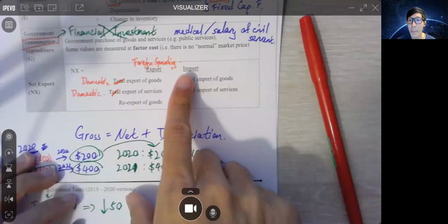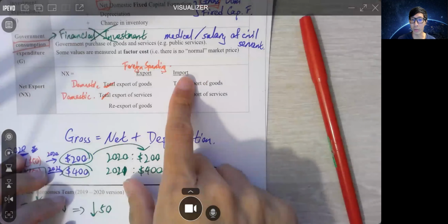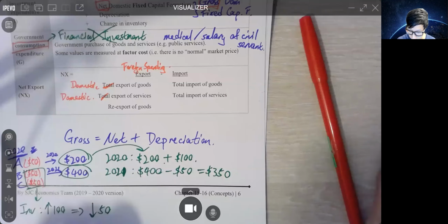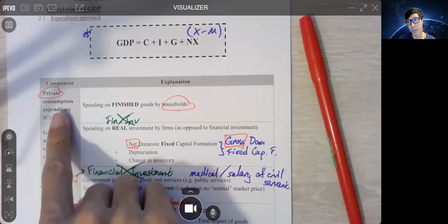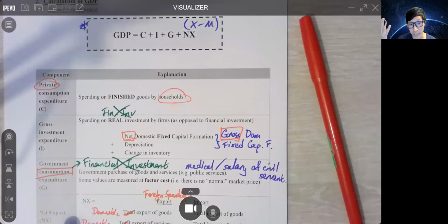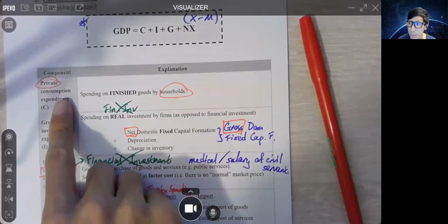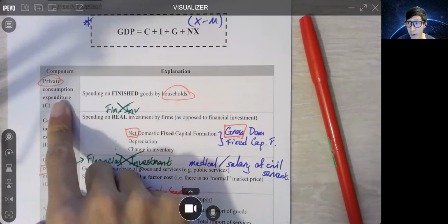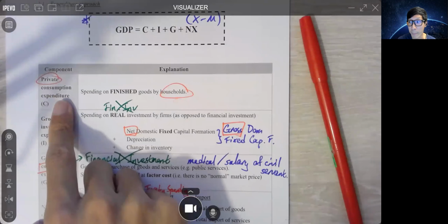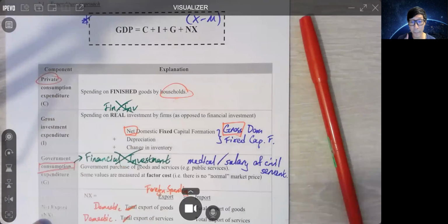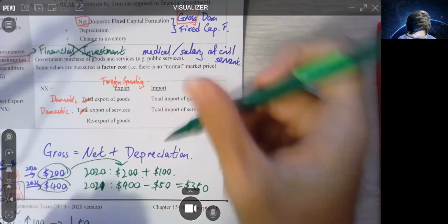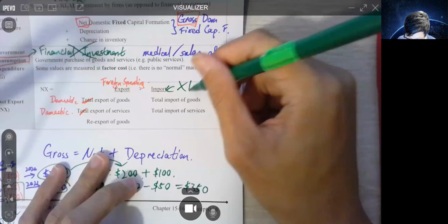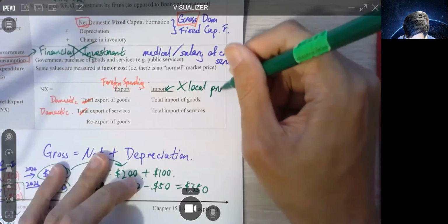OK, finally, minus import. Import 同樣道理啦。Import, this one, when we talk about private consumption expenditure, 我哋講緊我哋 household 使咗幾多錢啦。So here, they spend the money. OK，我哋唔理佢係本地定係唔係本地啦。But remember, if something is imported, it means that this is not local production.